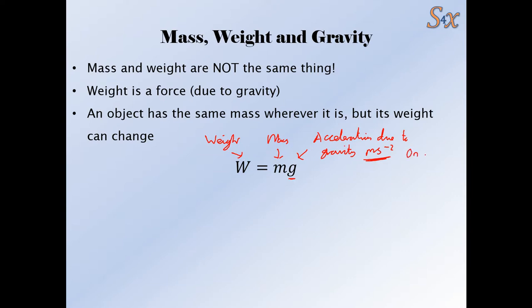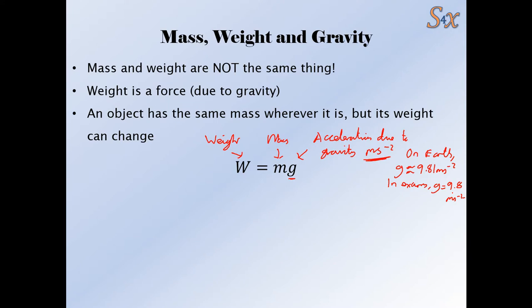On Earth, g is about 9.81 meters per second squared. In exams, you will normally use g equals 9.8. Okay, that's normally the value you'll use. That should be given to you on the exam paper, by the way. On the front of the exam paper, it'll say take g equals 9.8 meters per second squared, unless otherwise specified in the question. So that's normally the value we'll take.